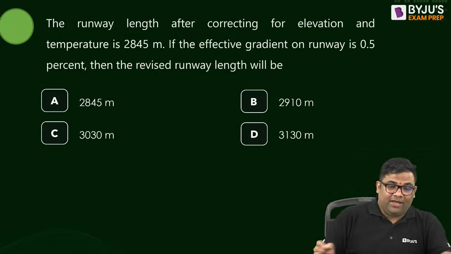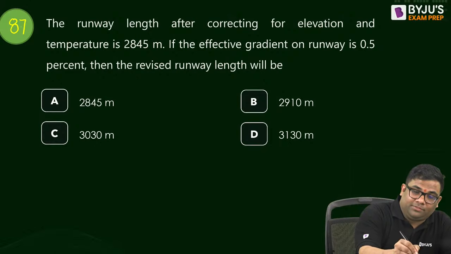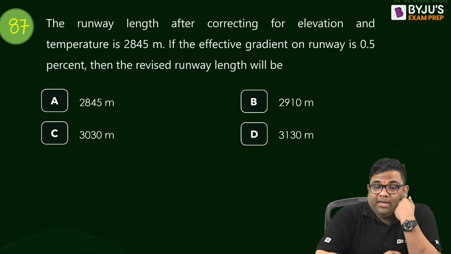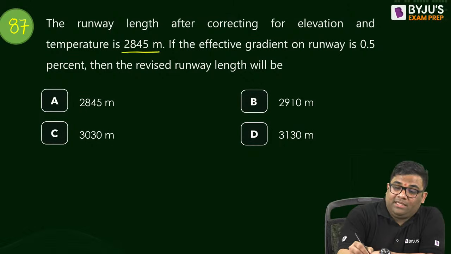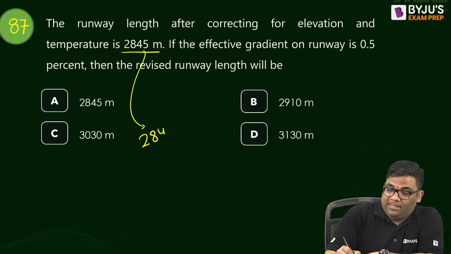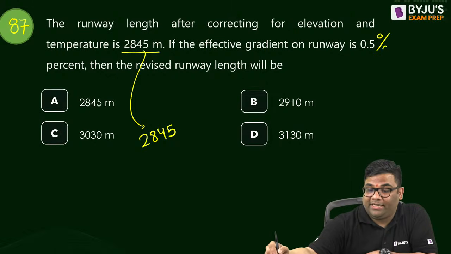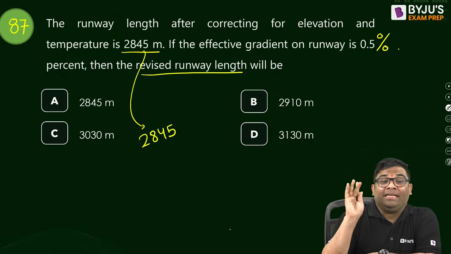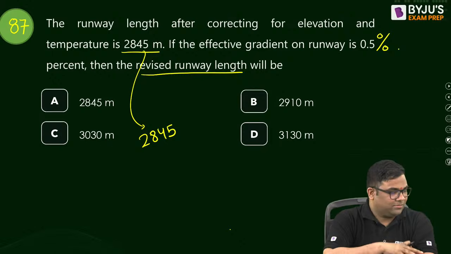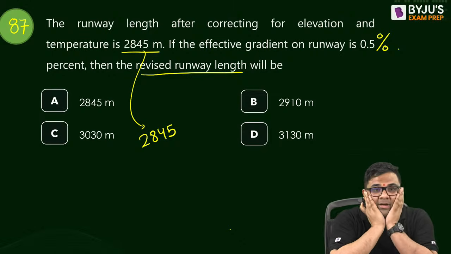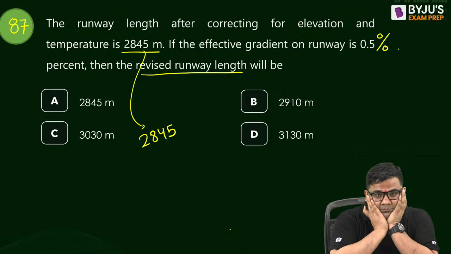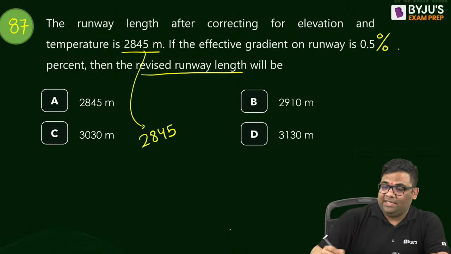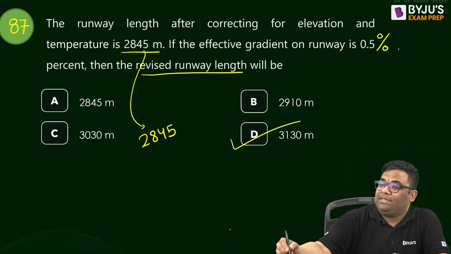Very good. 87. Solve this. For elevation and temperature, this is the corrected length 2845, and the gradient is given 0.5 percent. So what is the revised or final runway length? Solve this. What is the final runway length? Come on, fast. 13 questions to go. Answer is D.